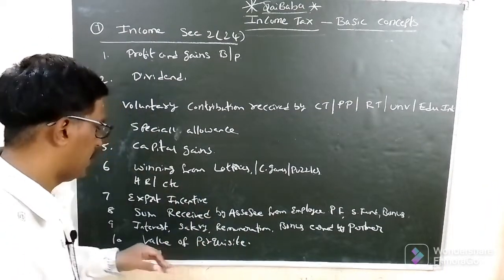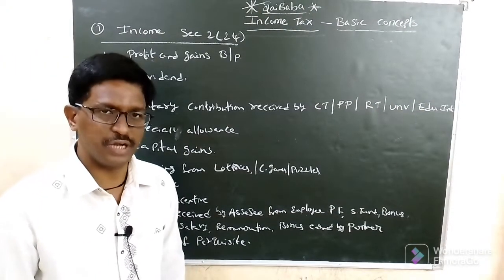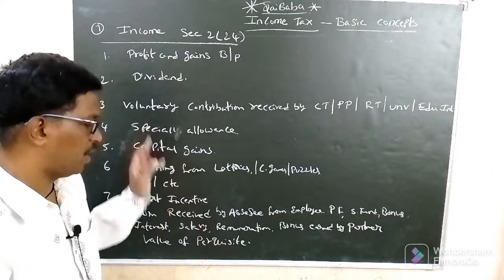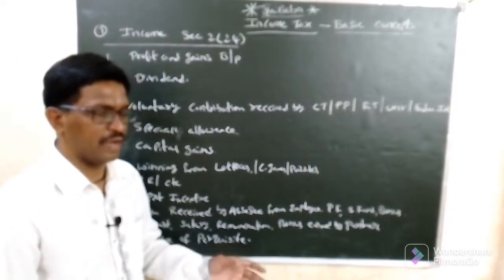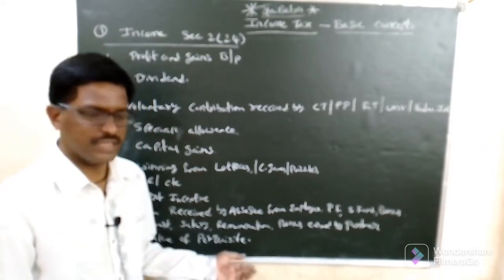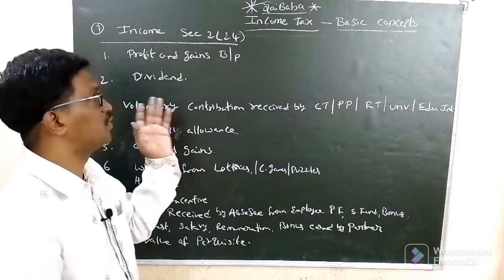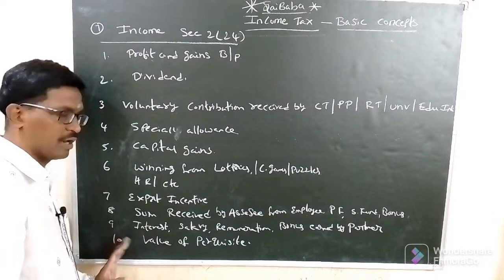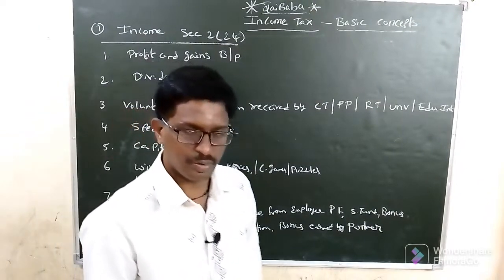Okay, next: interest, salary, bonus, remuneration, and commission received by a partner in a partnership firm are income to that partner. Value of perquisites. Any value of perquisites like rent-free accommodation, free meals, and free transport facilities provided by the company to the employee are valuable perquisites, and they are also income to the person. There are some examples given of income. There are so many incomes in these points. Okay, next point.